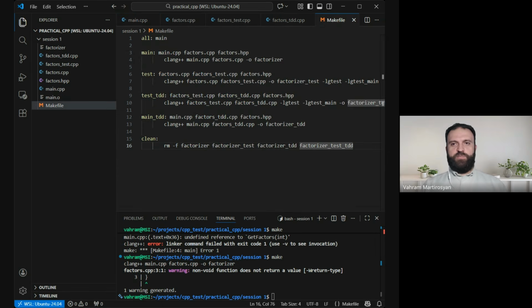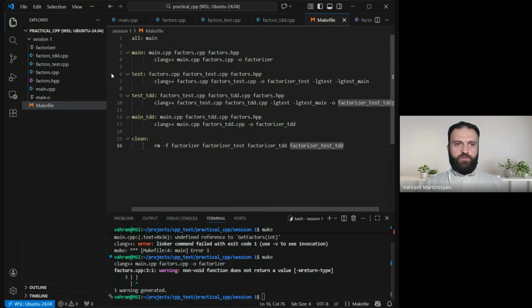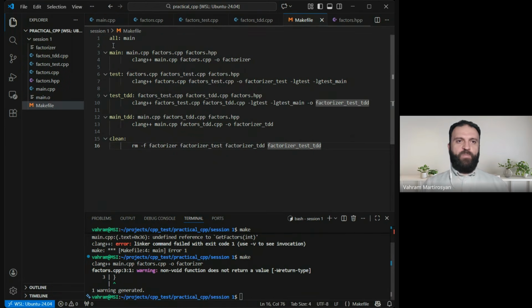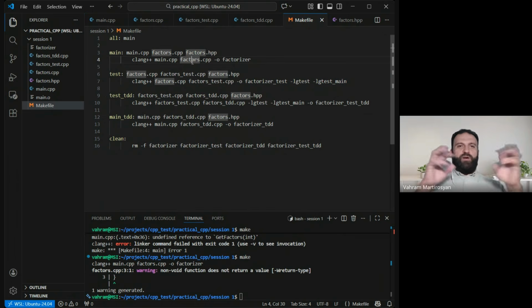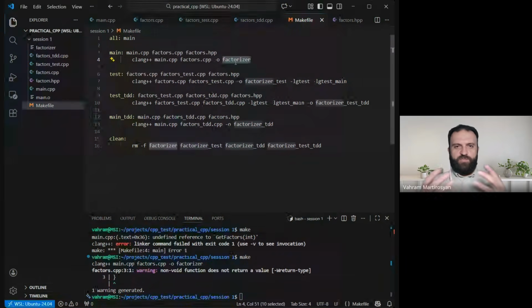Because we have this makefile, and here it is. So when we run just make, then we do make all, which depends on main, which means we run this target, and this is the command which takes main.cpp and factor.cpp. So it is a two-file compilation, and it produces the factorizer executable file. That is the name. So hope everything is fine so far.